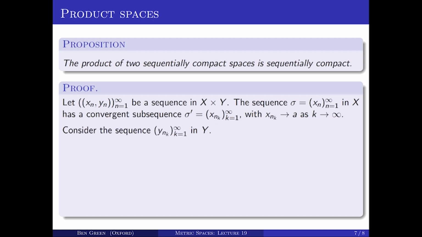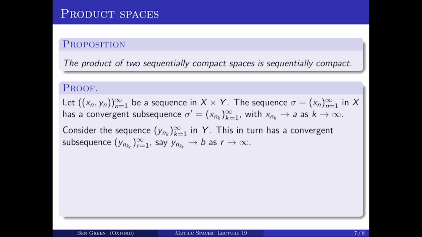Now consider the corresponding subsequence of y_{n_k}'s, k equals 1, 2, 3, and so on, in Y. Now this doesn't necessarily converge, but Y is sequentially compact, so there's a further subsequence of it, and this is where we need the horrible triple subscript, y_{n_{k_r}}, r equals 1, 2, 3, and so on, such that that subsequence converges to a point B as r tends to infinity. So it's a bit of a mouthful. y_{n_{k_r}} tends to B as r tends to infinity.